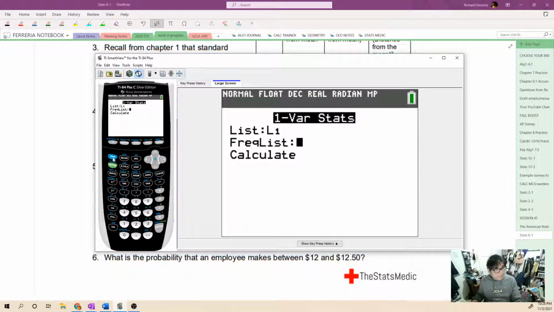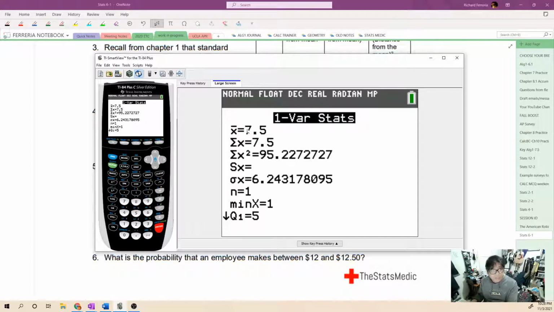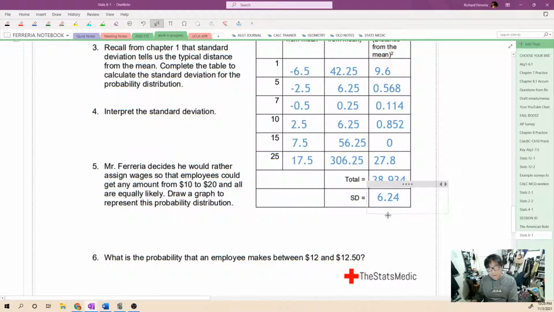For the frequency list we can put list 2, because that's the list of the probabilities of them happening. When we calculate this, it gives us our mean of 7.5, which we knew before, and our standard deviation of 6.24, which is what we had calculated down over here.